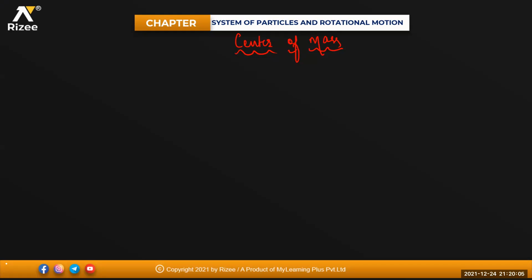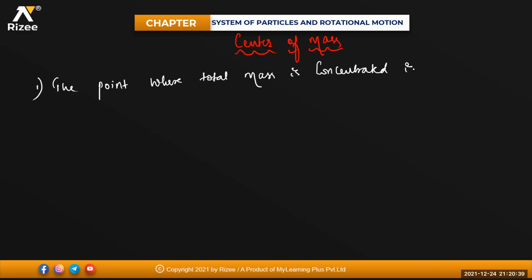What is the center of mass, beta? Can anyone tell me? The point where the total mass of the body is said to be concentrated. The point where total mass is concentrated is called the center of mass, isn't it?